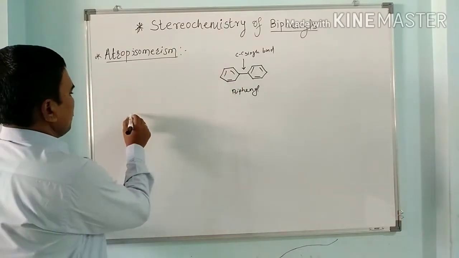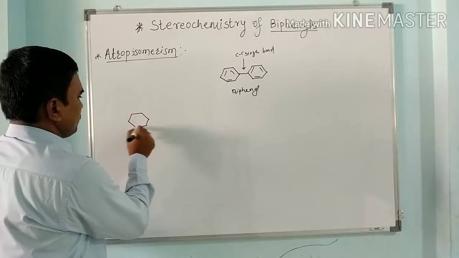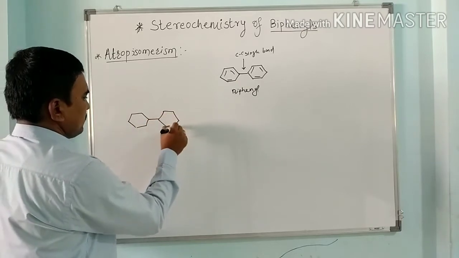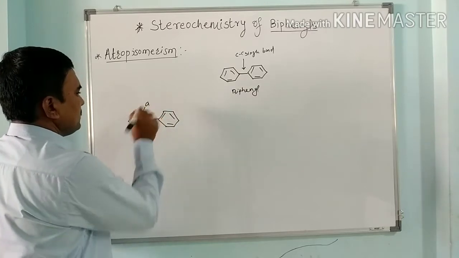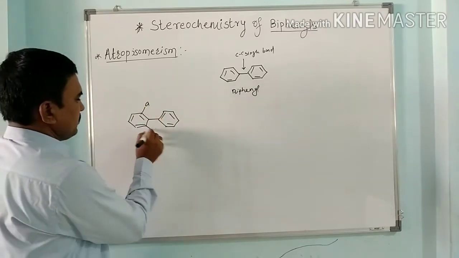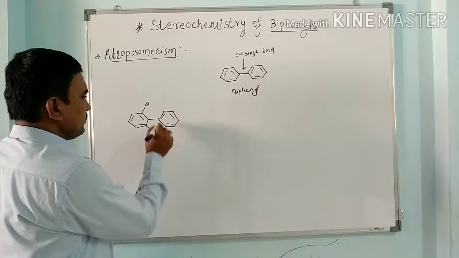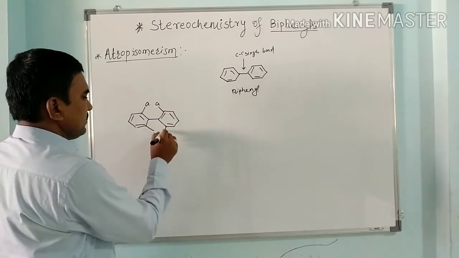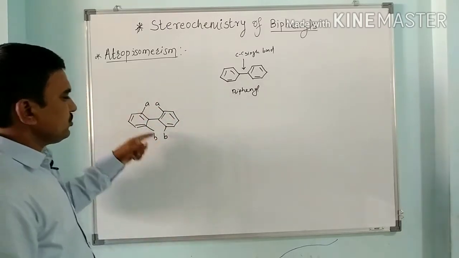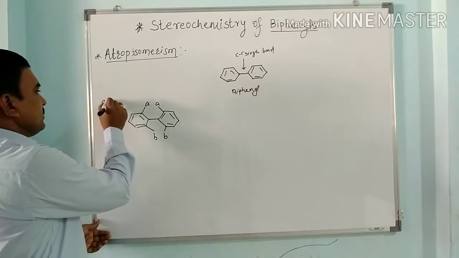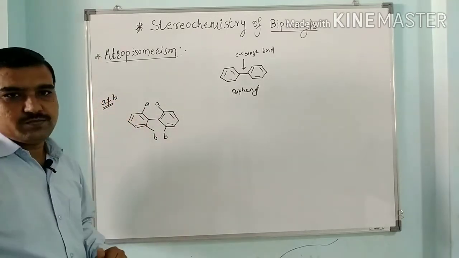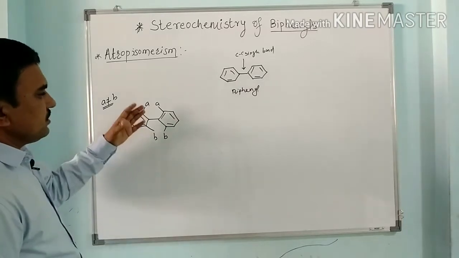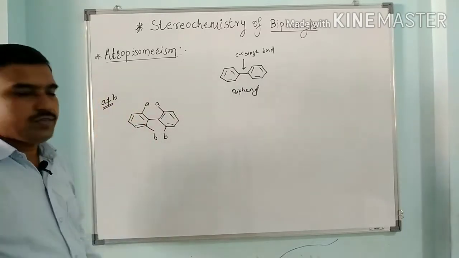Means if I have here, suppose, a bulkier group A, this is B, this is A, this is B. So this A should not be equal to B. If similar groups are attached here, then the compound can have a plane of symmetry.